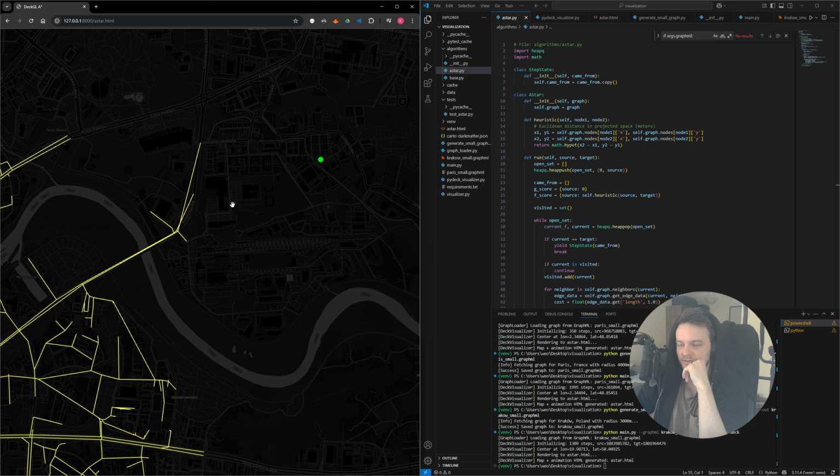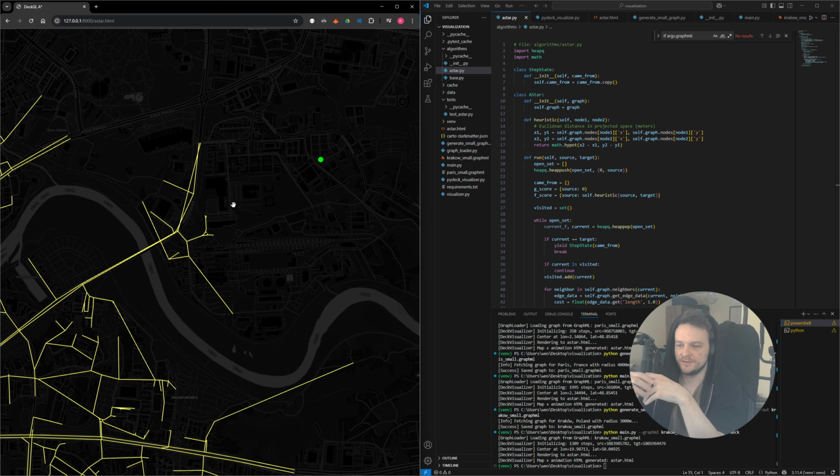Oh, we're inching closer. Obviously, you can optimize this, right? You can, let's say, discard the edges if they are much farther from the distance, so you don't need to explore those. This is not optimized A-star at all. This is simply the base implementation of A-star.